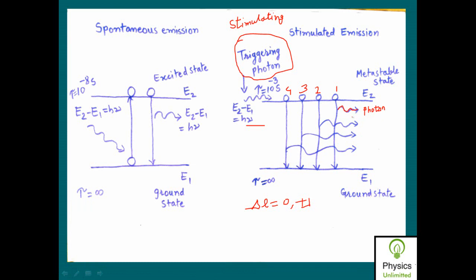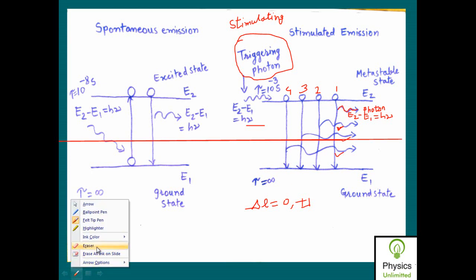So the energy associated with this photon is E2 minus E1 is equal to h nu. What is the energy associated with this photon? Is it different? E2 minus E1 is equal to h nu. What is the energy associated with this photon? Same. Again, E2 minus E1 is equal to h nu. What is the energy associated with this photon? It is E2 minus E1 is equal to h nu. What does it mean? How is the energy associated with all these photons? It is same. The energy associated with all the photons is same.